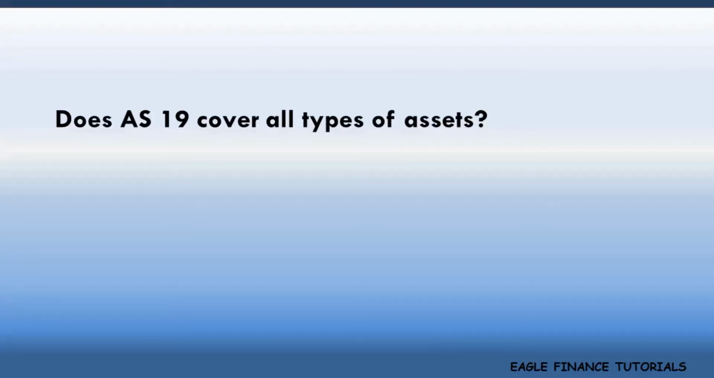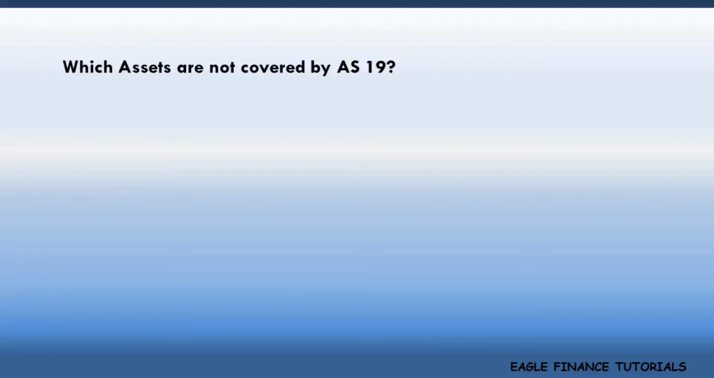However, does AS 19 cover all types of assets? The answer is no. It does not cover a few assets. Whenever such assets are leased out, AS 19 does not come into play. Which are those that are not in scope for AS 19? We will see them here.